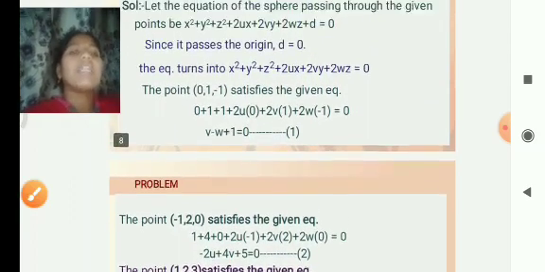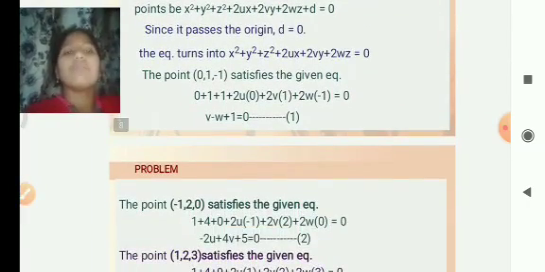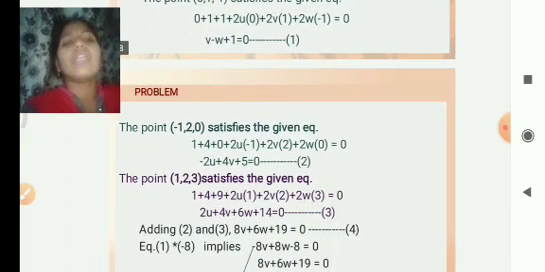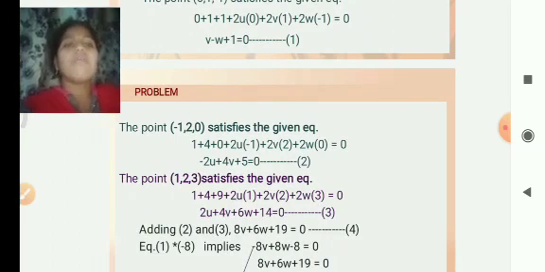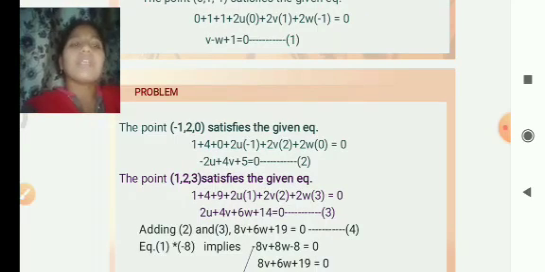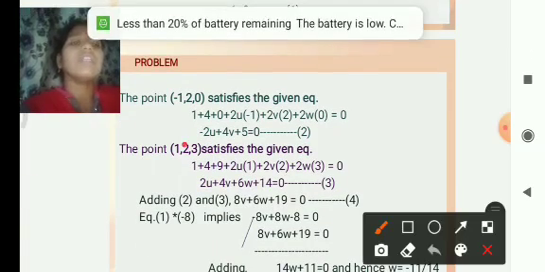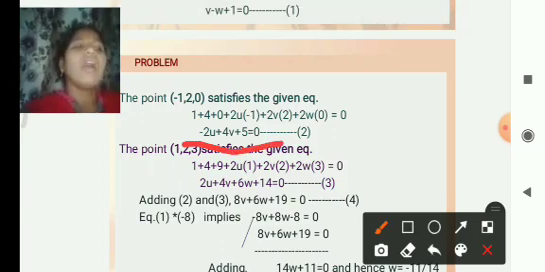Now the third point: we substitute the point minus 1 comma 2 comma 0, which satisfies the general equation of the sphere. We get 1 plus 4 plus 0 plus 2u into minus 1 plus 2v into 2 plus 2w into 0 is equal to 0. Simplifying, we get the equation minus 2u plus 4v plus 5 is equal to 0.